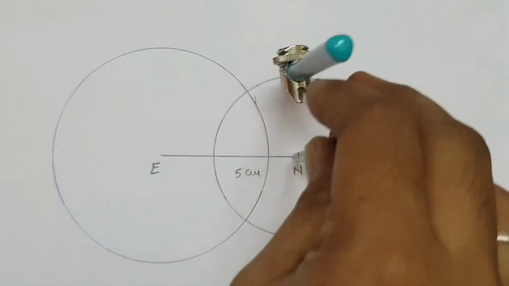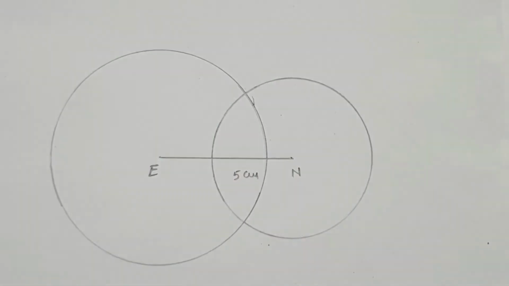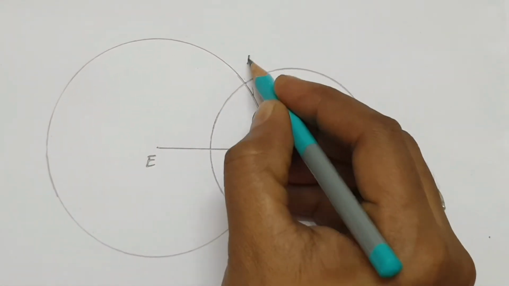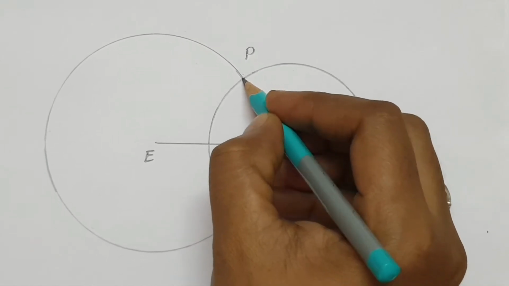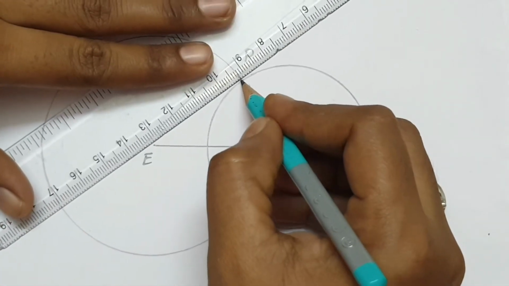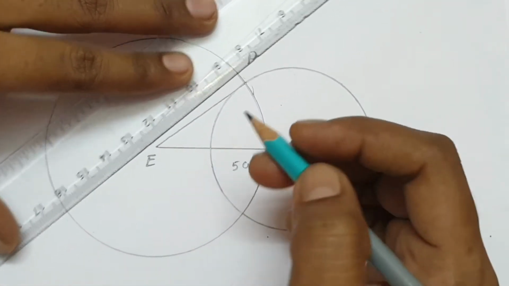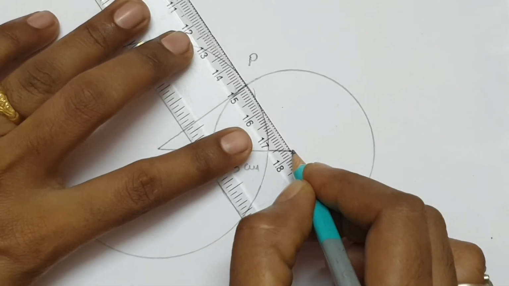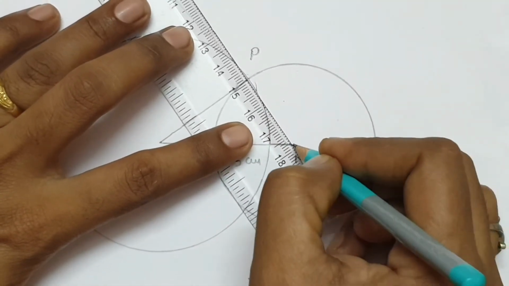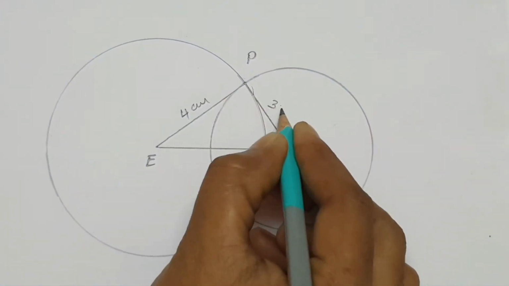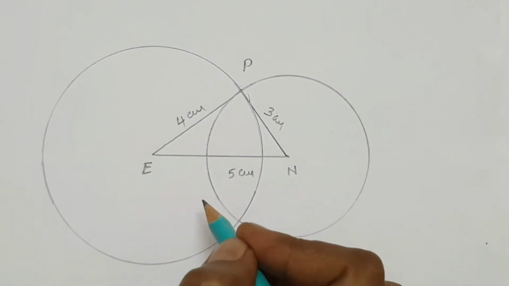This intersection point is P. Now join it, this is 4 centimeters. Join PN also. This is 3 centimeters.